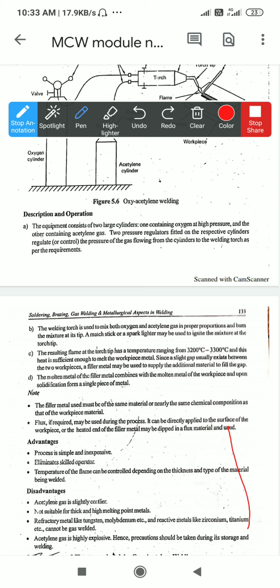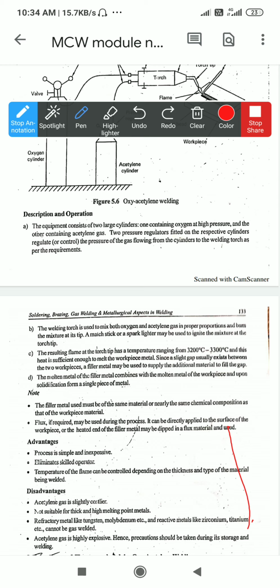Okay, there are no changes in the properties of this type of metal. So, it is very difficult to melt and to make a joint by the procedure of gas welding, because the melting temperature of this type of material is very low. In gas welding, the maximum temperature generated is 3200 to 3500 degrees Celsius. Above 3000 degrees Celsius is generated in the gas welding procedure. For that reason, these types of metals are not used for welding purposes.